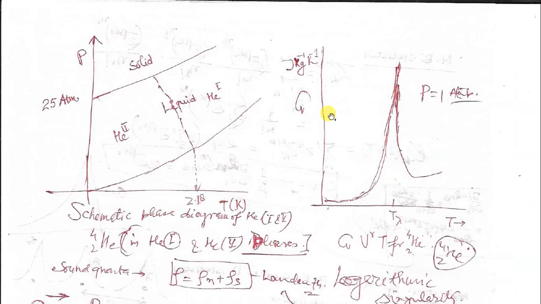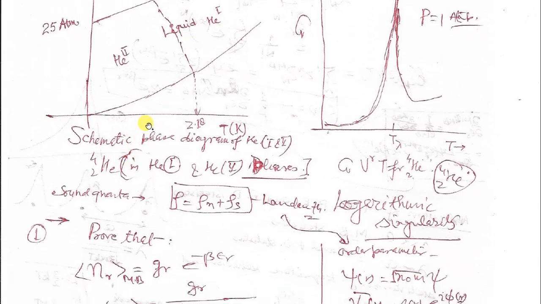superfluid. So this is the phase diagram of your superfluid. This is at 25 atmospheres of pressure. This helium-4 has 2 states. Beyond this line you have normal helium fluid, that is helium-1, but below this temperature you have helium-2, that is the superfluid, where the Bose-Einstein condensate is there. So below this temperature you have a Bose-Einstein condensate or superfluid, which has anomalous behavior.